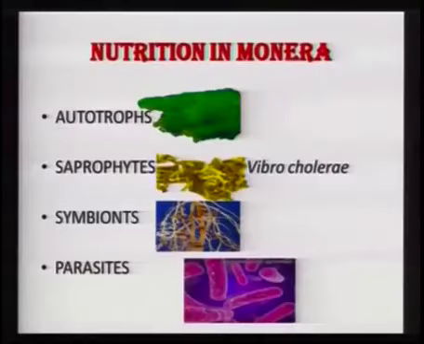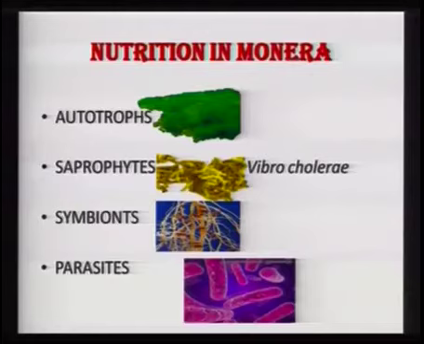Even these prokaryotes feed, and they have different modes of feeding. For example, you will find that these bacteria can either be autotrophs, saprophytes, symbiotes, or parasites. Autotrophs, like the blue-green algae, which are also known as cyanobacteria.